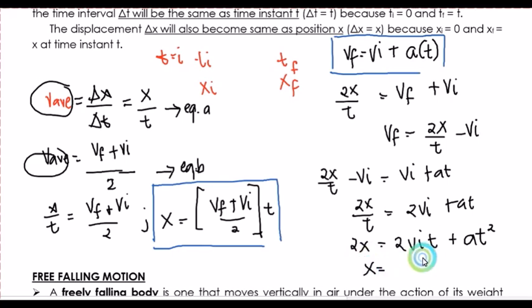So, x nato na nga distance will be equal to vi t plus, so divide ko ni by 2, we'll have 1 half a t squared. And this is also one of the formula nga pwede natin magamit.